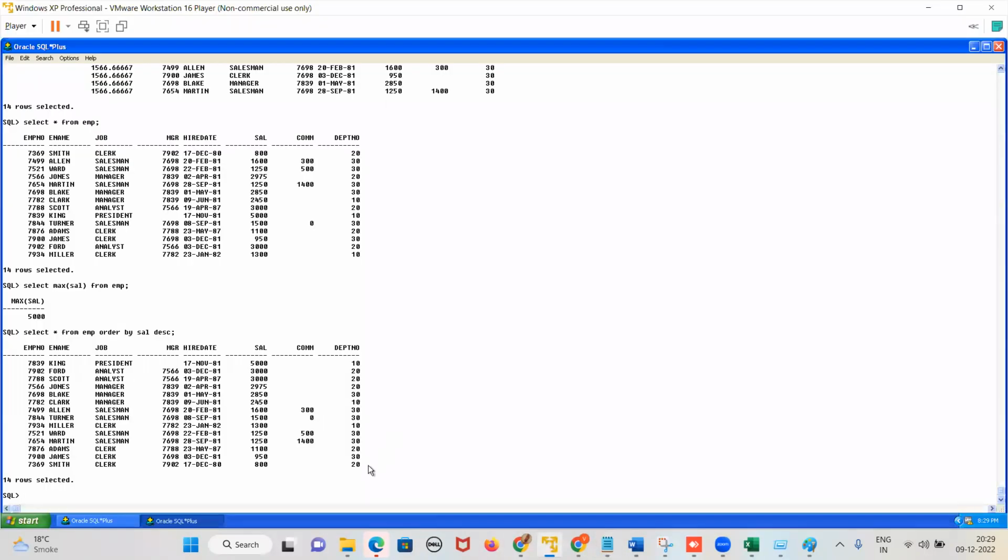So let us write it down. To get the second maximum salary, what is the query? Select max of sal from EMP where salary less than, in brackets, select max of sal from EMP.